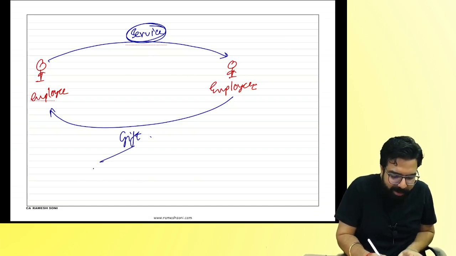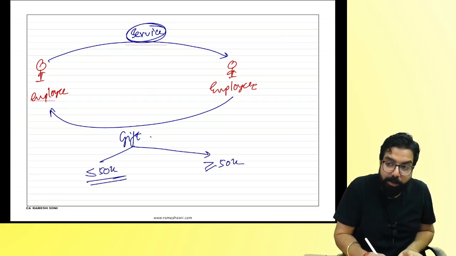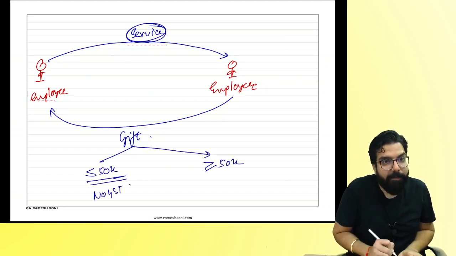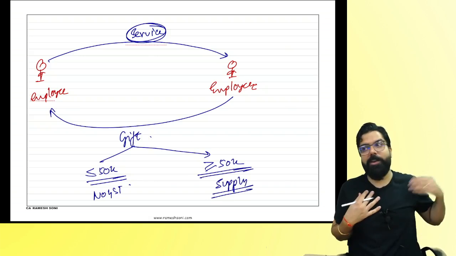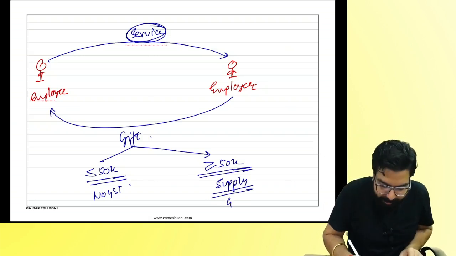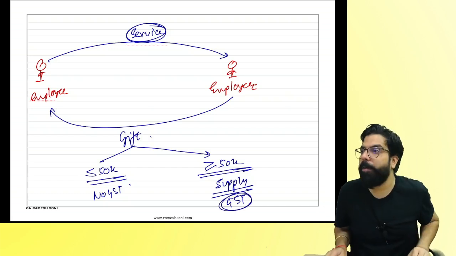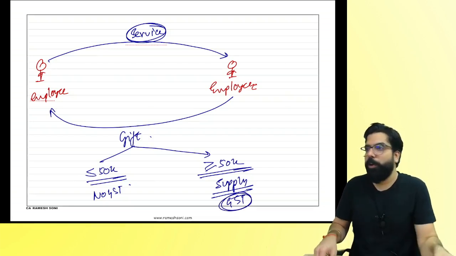If the gift's value is less than or equal to 50,000, then no GST. But if it is more than 50,000, it will be a supply by employer to employee, a related person, and the employer has to pay. Do you guys remember, everyone? The employer has to pay GST. I hope I am able to link this point over here.